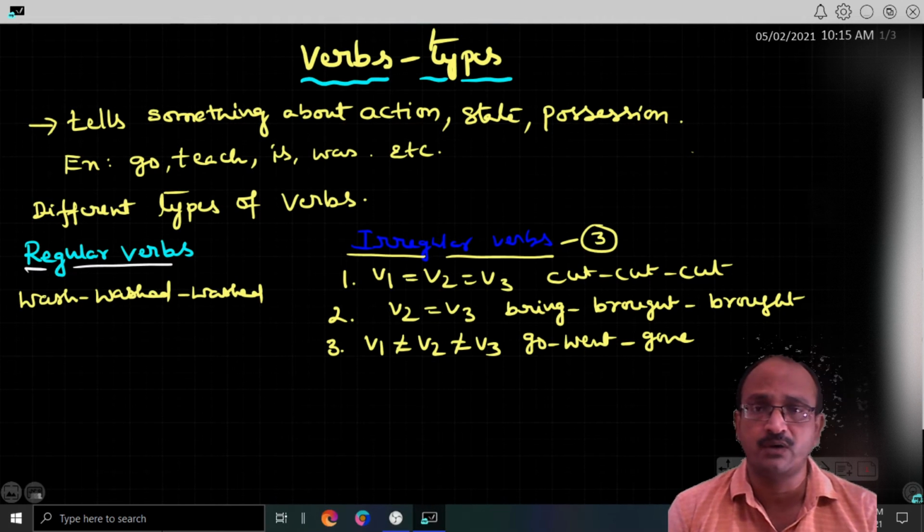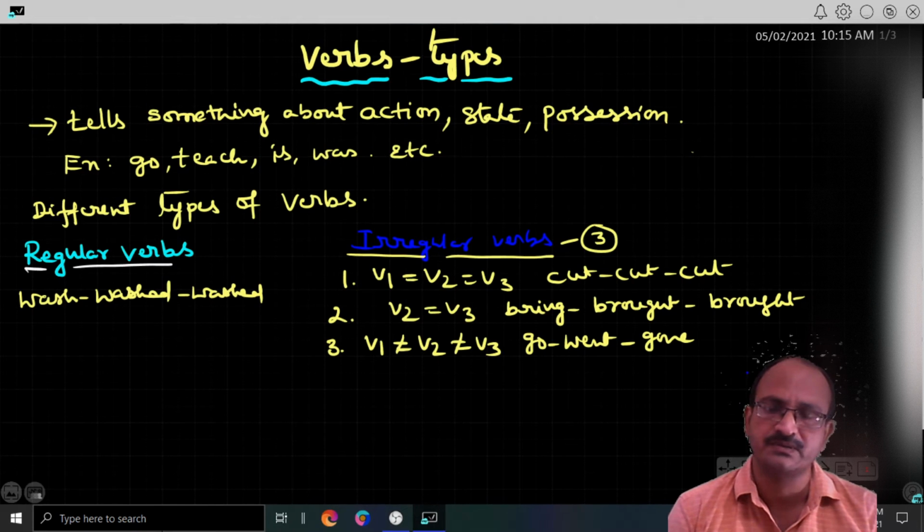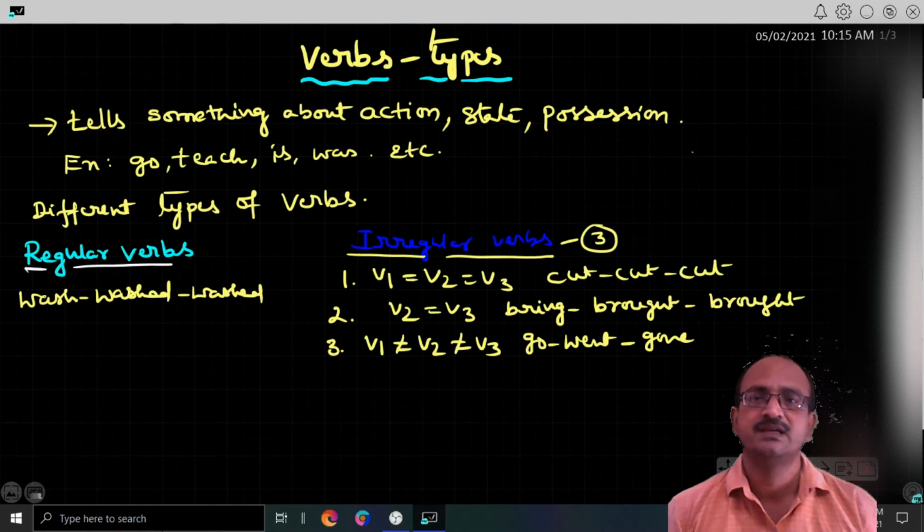So how many types of verbs are there? What are verbs? How can we know? If you get all those verbs in one place, then you can easily understand. It's very simple. You can easily understand what the verbs are, what regular verbs are, what irregular verbs are. Let's start today's session.